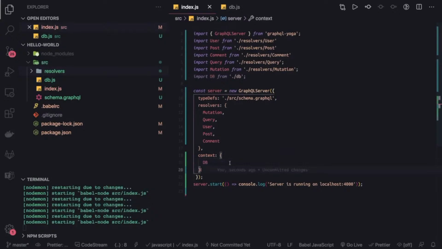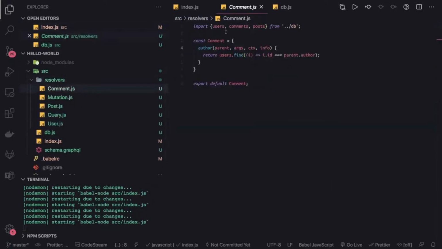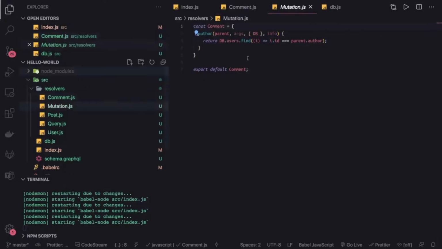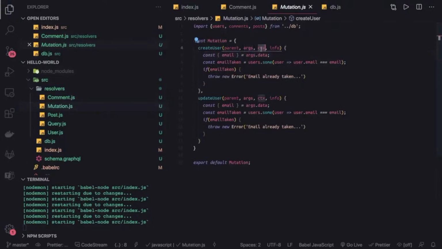This db context can be accessible to any query and any mutation or any type definition. So how will we access it? Let's go to any of your resolvers, like comments. I can access this context, it is the same object, and I will just use it. Now I can just say db dot. So db contains all the users, comments, and posts. I need to make this particular change everywhere, and we don't need to use this import definition now. This is comment. Same we can do for the mutation. Wherever we are using it, we can change that definition.